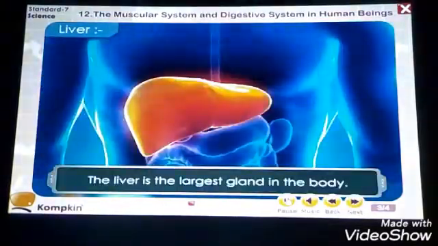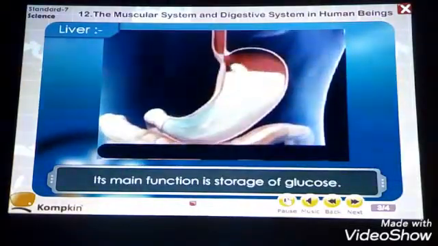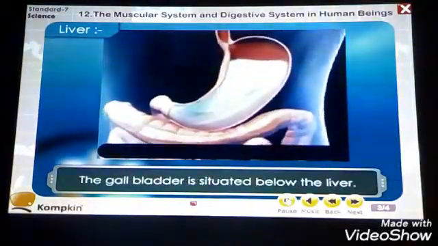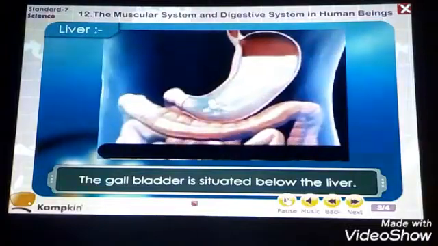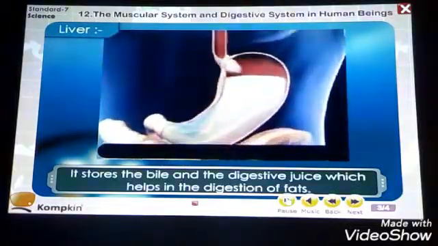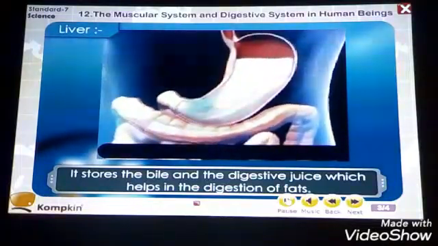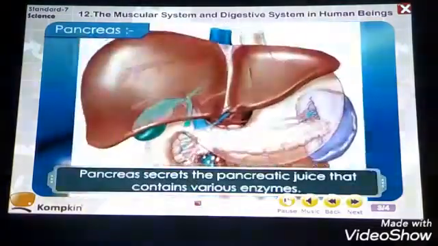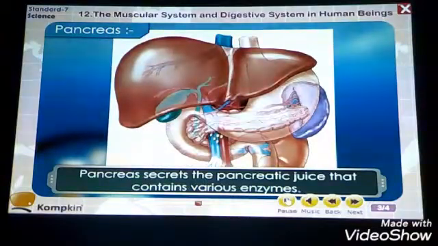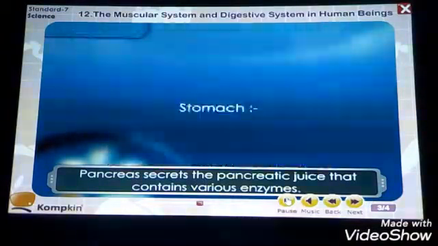Then it comes the liver. The liver is the largest gland in the body and its main function is the storage of glucose. The gallbladder is situated below the liver. It stores the bile and the digestive juices which help in the digestion of fats. Now let us go with the pancreas. Pancreas secretes pancreatic juices that contain various enzymes.